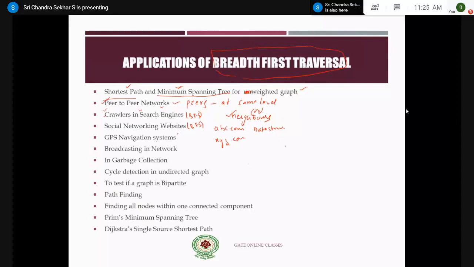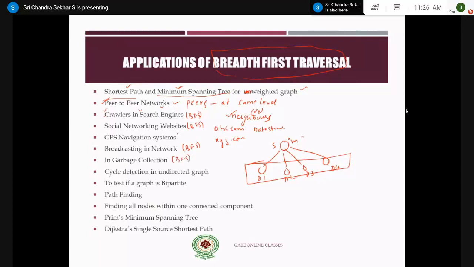The broadcasting in a network: broadcasting means one node is connected to 4 different nodes, and the same message M is to be transferred from this source to these destinations. These are called destinations. So D1, D2, D3 and D4 are connected to the source. At a time the message M has to be transferred to all these nodes. In such a case, they make use of the concept called BFS to identify the vertices that are present in the same level. Simple concept, right? Similarly, garbage collection in Java makes use of the BFS concept.